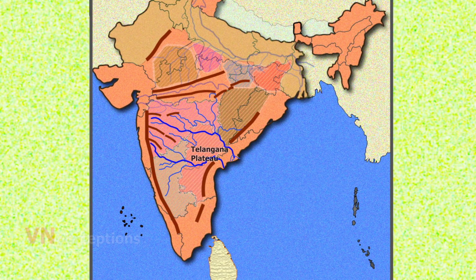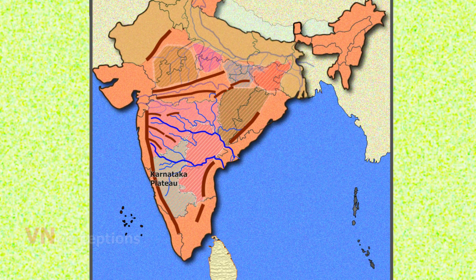Next is the Telangana plateau. It is located along the eastern and the northeastern side of Karnataka plateau. The average elevation of the area ranges between 300 meters and 600 meters. The Eastern Ghats form the eastern boundary of this region.